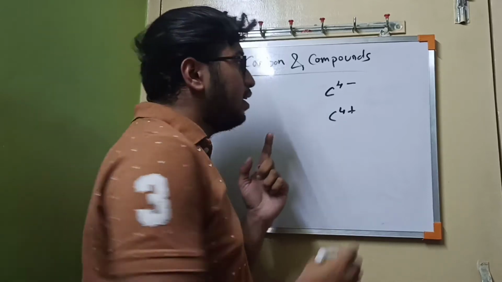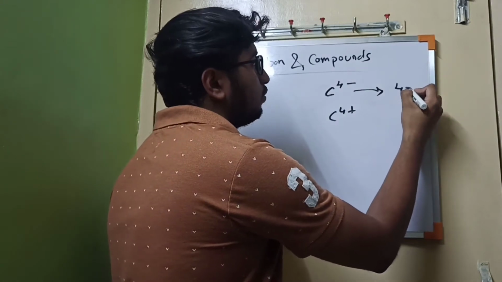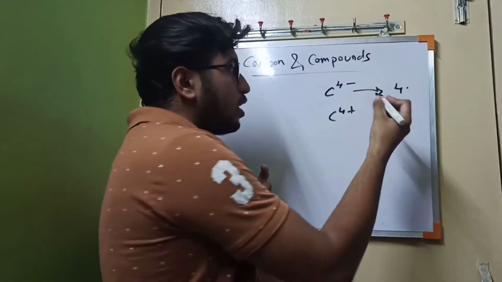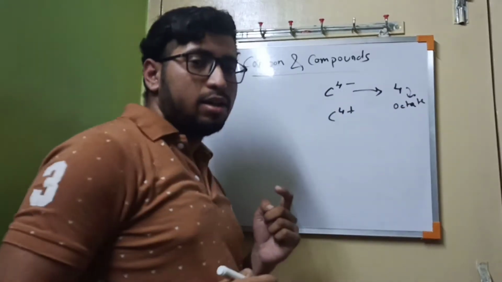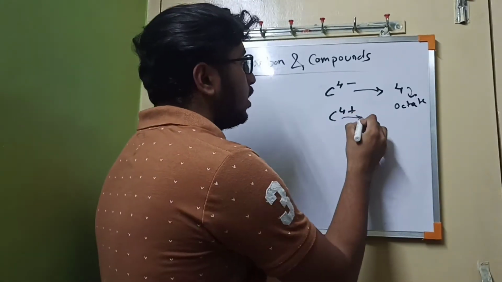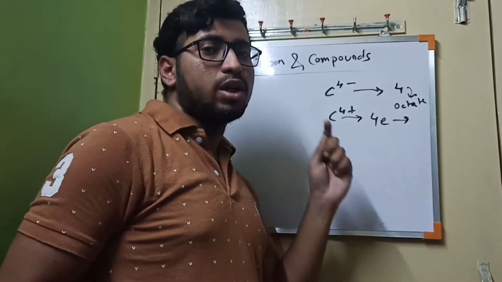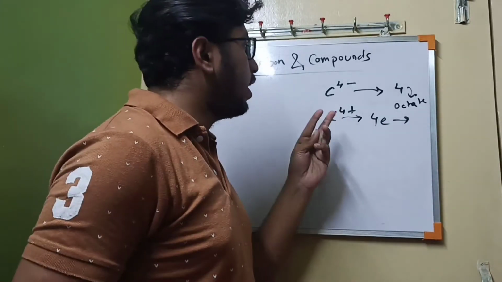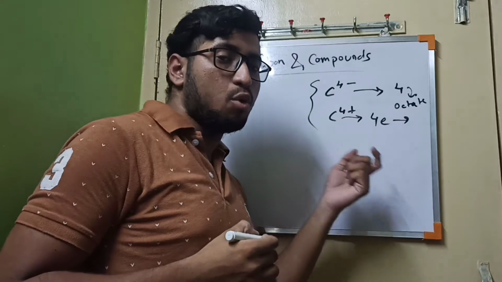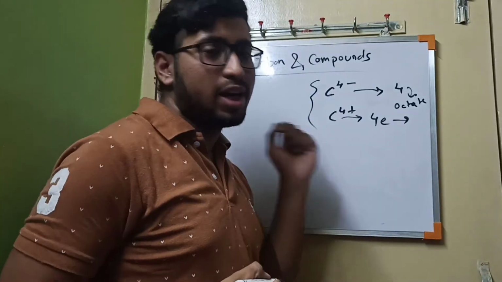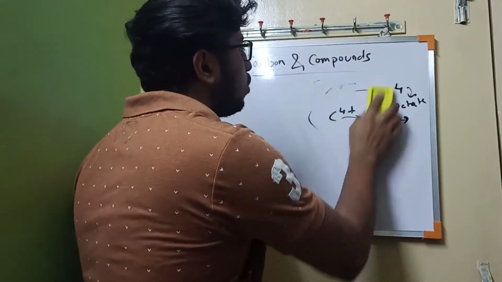The reason behind it is when carbon can accept 4 electrons to form the octet, then it forms a carbon anion, and when it releases 4 electrons, then it will contain just 2 electrons in its valence shell and it will form a 4 plus ion. That's why, as it can form both types of ions, we can say it is one type of metalloid.